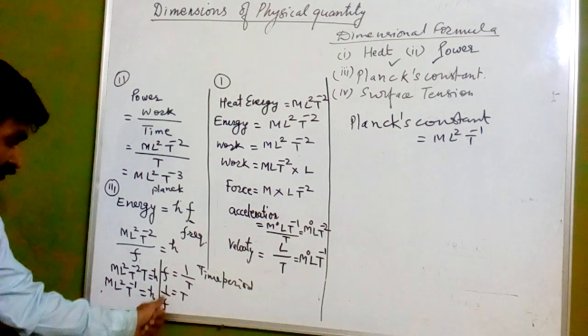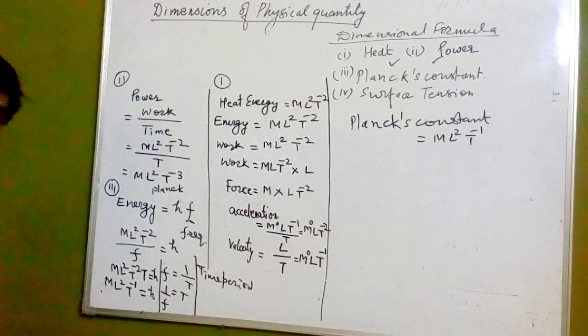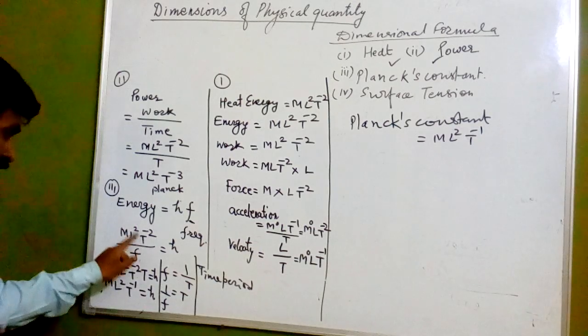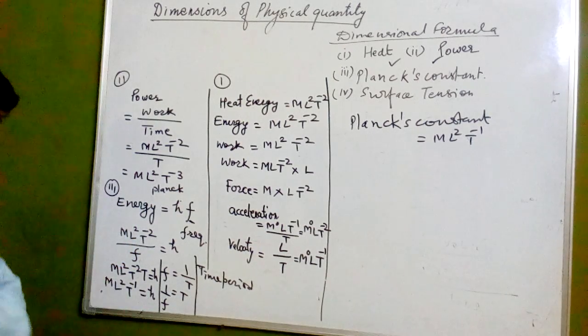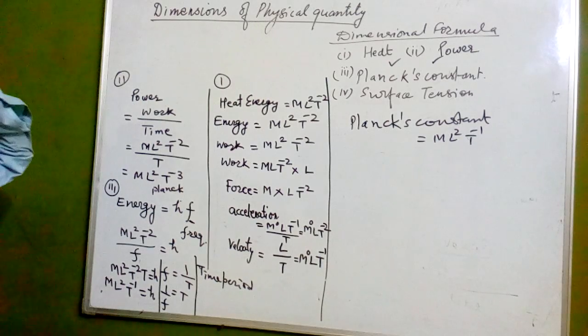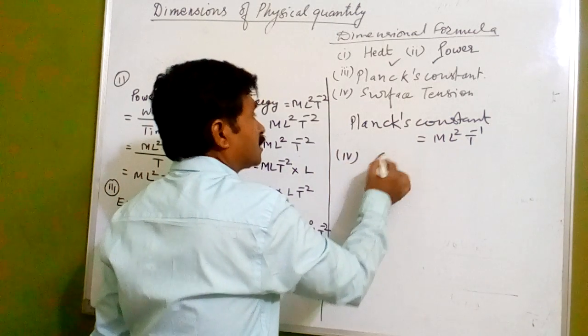Why we have got this? Frequency is equal to 1 upon T, T we have taken as time period over here. So 1 upon f is equal to T, that we have to substitute here. 1 upon f, this will have T only. So ultimately what we are getting is this. Now if we go with the next, fourth, surface tension.